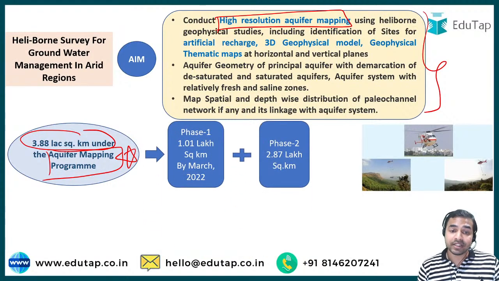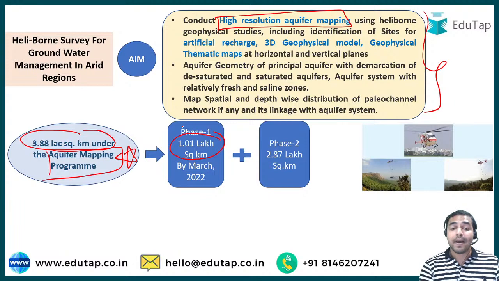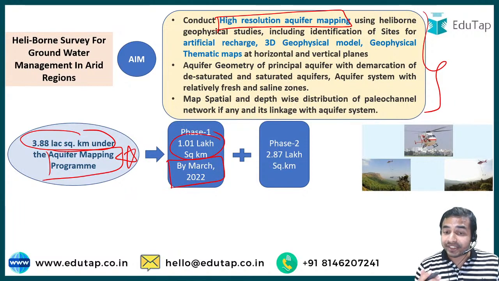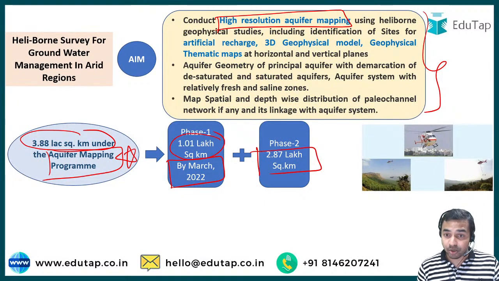In the first phase, 1.01 lakh square kilometers of area will be mapped by March 2022. And the second phase of this survey will map 2.87 lakh square kilometers of area. So I hope that this is very clear to all of you.